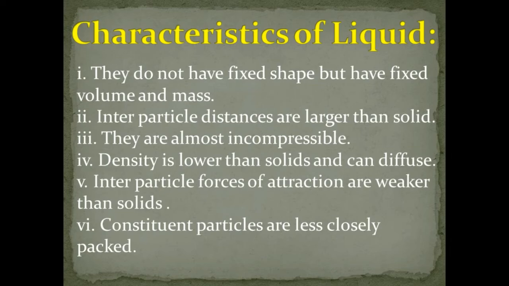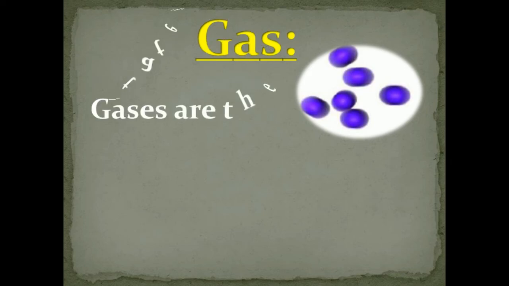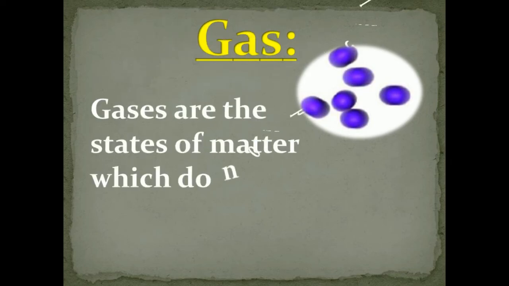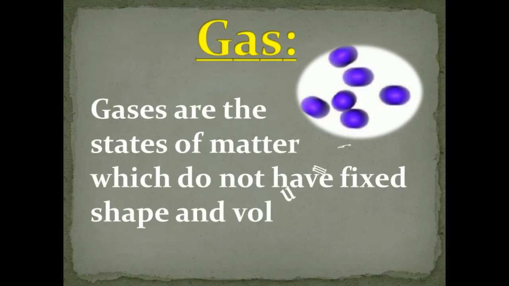Now we can proceed to the gases. Gases are the state of matter which do not have a fixed shape and volume, like air. Our room is filled with air, right? So what is the shape? Is the shape of the air inside the room like the room, a rectangle or a cube? No. And it does not have a fixed volume either.